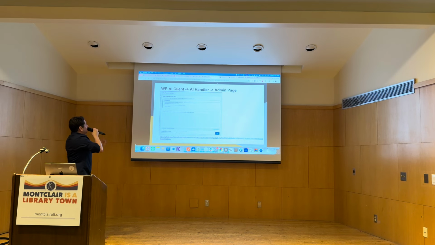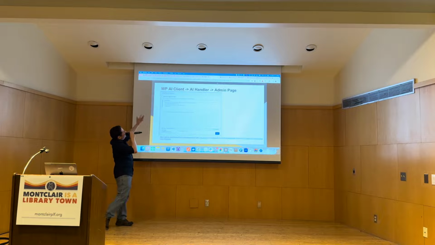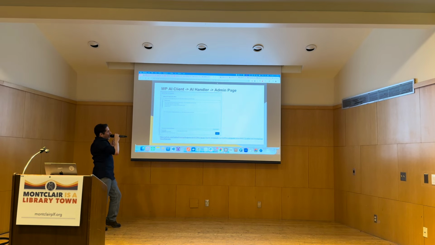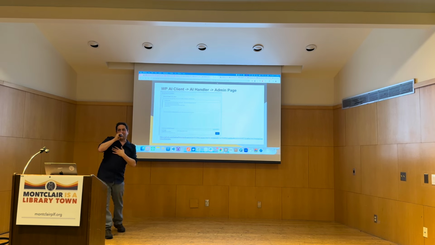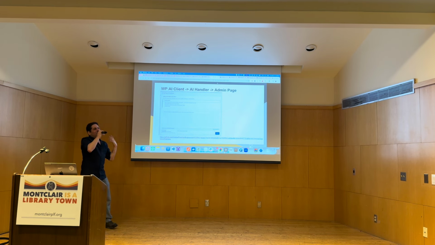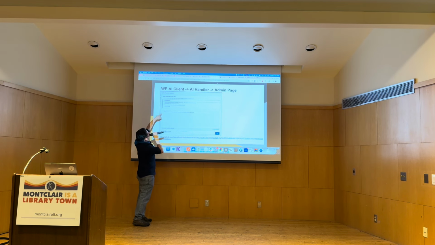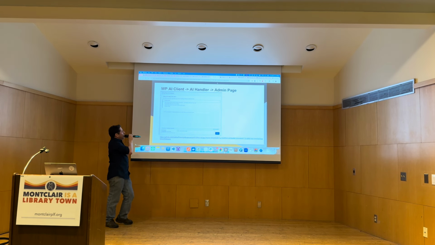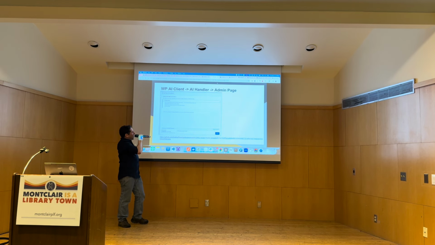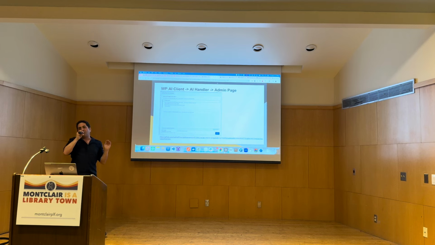And just to take a closer look at that admin page, my little AI assistant that you saw, there's nothing really complicated here. This is basically a lot of HTML markup using jQuery, which I know Mike is not crazy about, but I really was just throwing this together to get something functional to show what can be done. So yeah, it's basically a lot of jQuery and text areas and a place to upload your files.